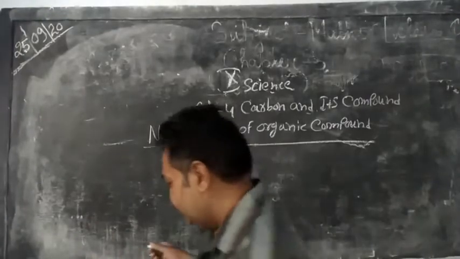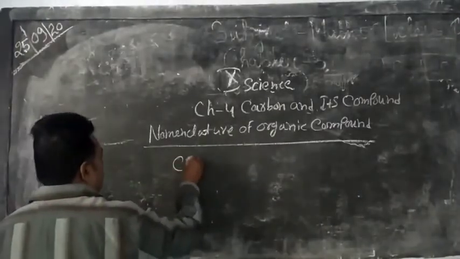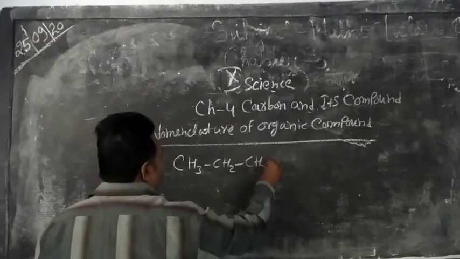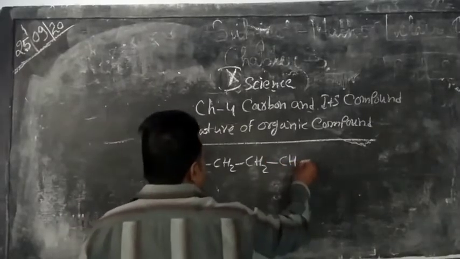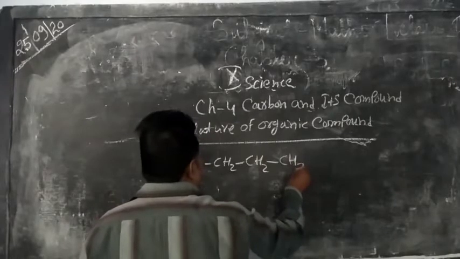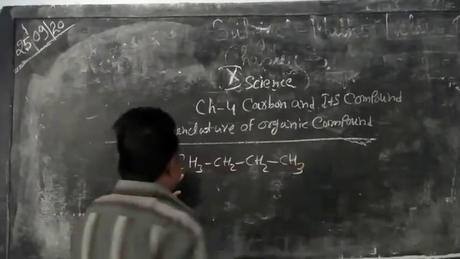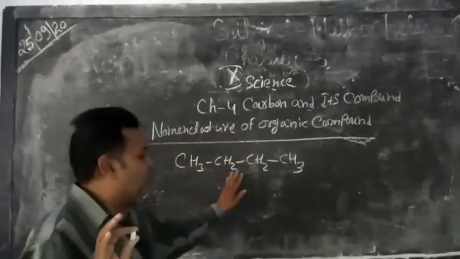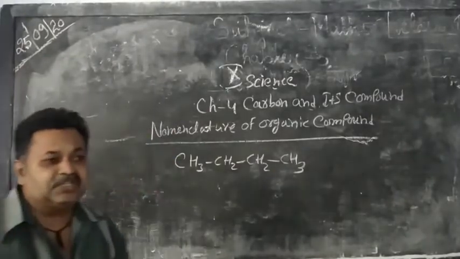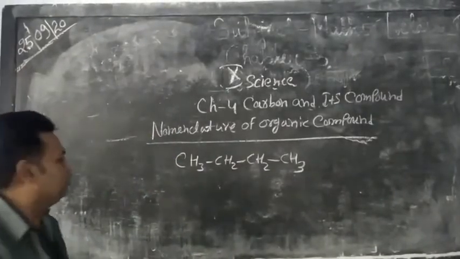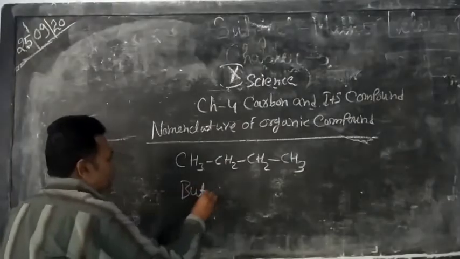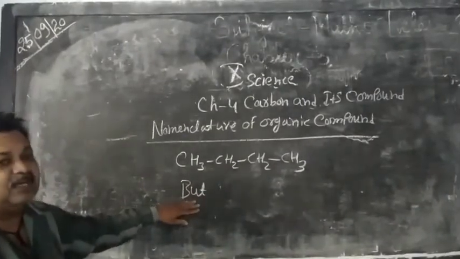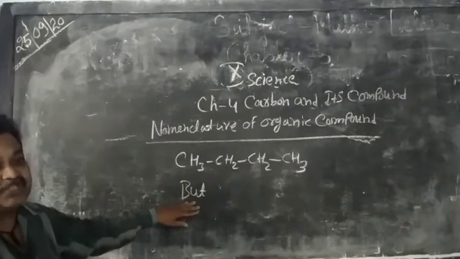For example, there are CH3, CH2, CH2, CH3, and 1, 2, 3, 4. So this is a 4 carbon chain. You know that the 4 carbon chain is known as but. So the number of carbons in the chain we write as a prefix, and then the functional group.